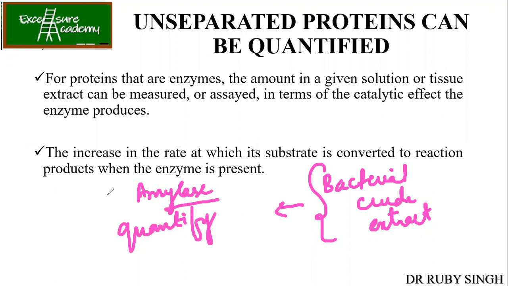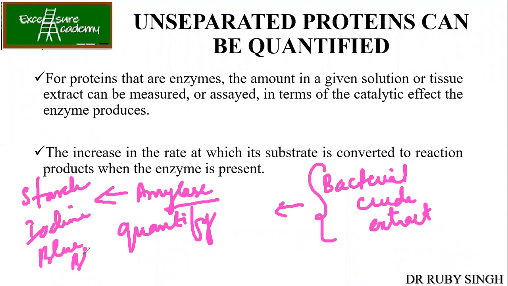Wherever starch is present, if I add iodine, what will happen? The color will change, some blue-black color will come. So I can do the amylase test here using the iodine solution.